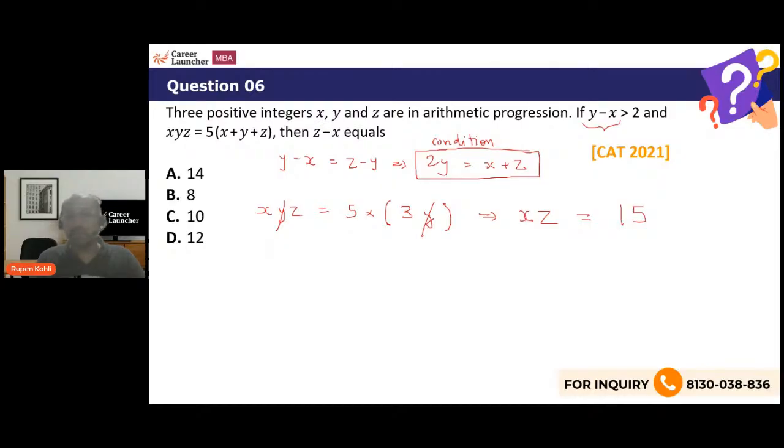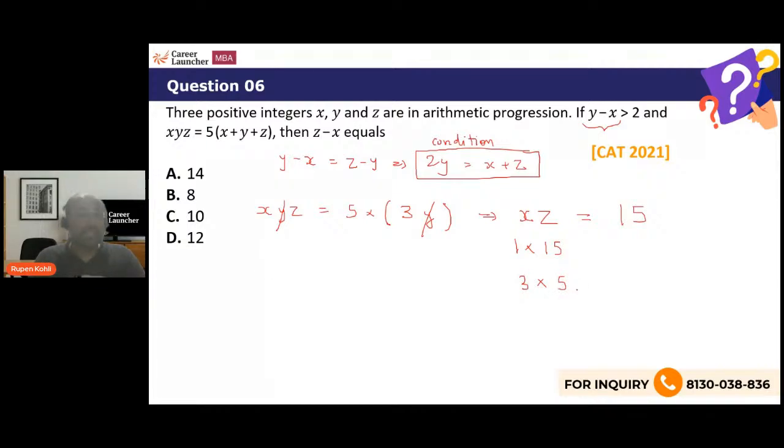Now, x, y, z are positive integers. So the product of two positive integers is 15. There are not many different ways to express 15 as the product of two positive integers. Either we can do it as 1 into 15. Remember, it should be an increasing AP, so x is always going to be less than z. Or it can be 3 into 5, 15. There is no other third way to express 15.